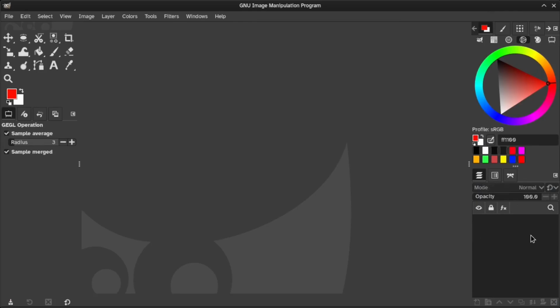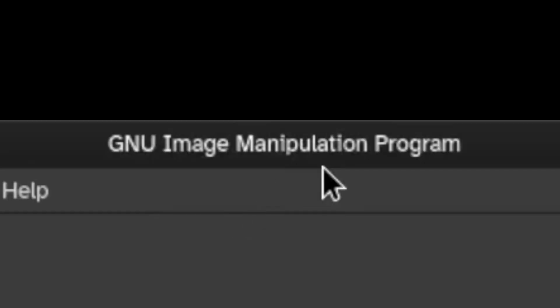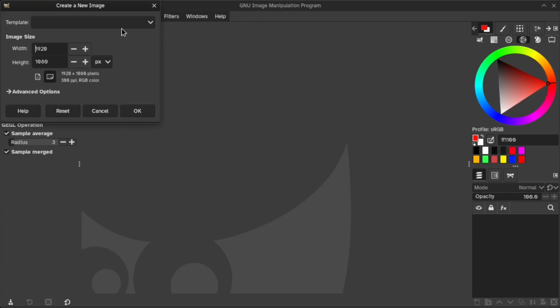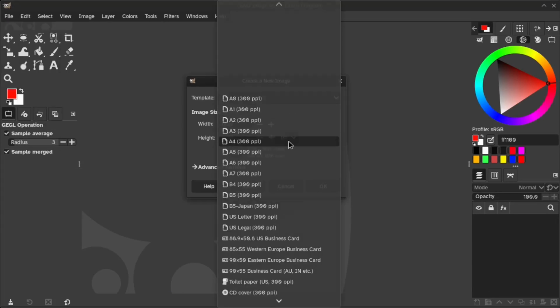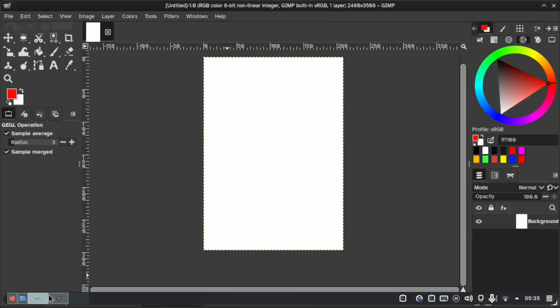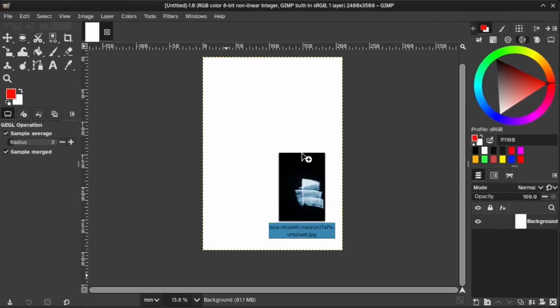Hello again. This time we're gonna try the image manipulation part of this GNU image manipulation program. Let's try making A4. Do we have a template? Do we have a template for A4? There you go, that's funny. And portrait, the portrait is fine. So yeah, we're gonna work with images this time.